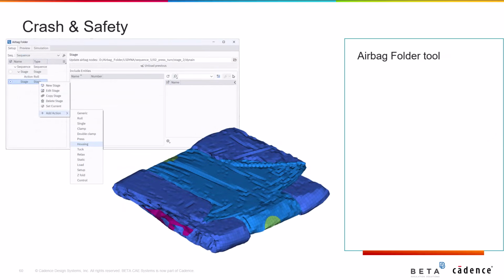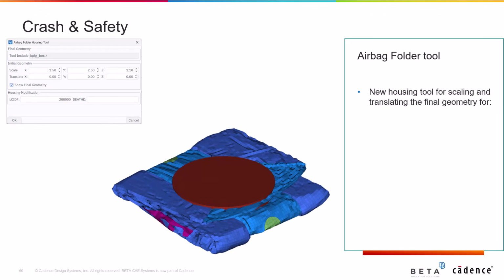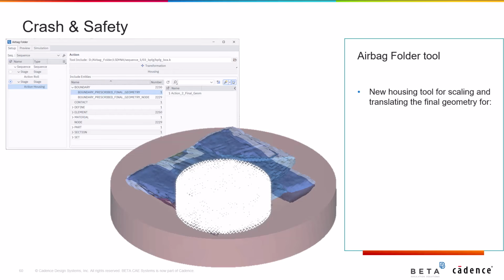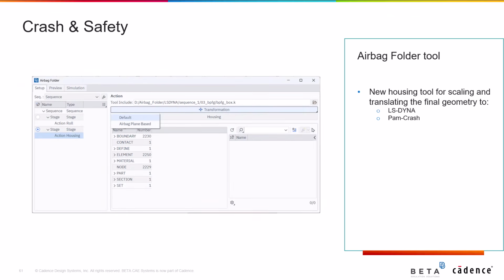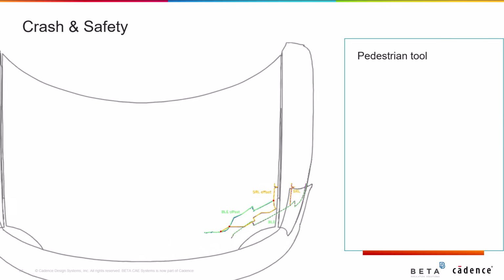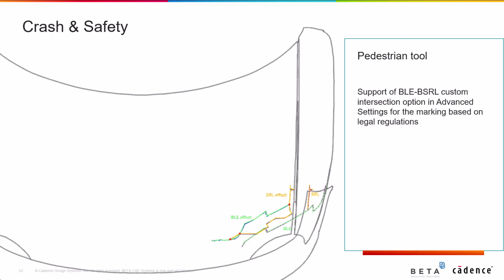Regarding the airbag folder, it now supports a new housing tool for scaling and translating the final geometry to a new initial. The result is the creation of boundary-prescribed final geometry and DIS 3D entities for both LS-DYNA and PAMcrash. Also, when working with more than one tool, it is often needed to transform each in a different way. For this reason, the default transformation can now be applied on a set. Regarding the pedestrian tool, it now supports the BLEBS-RL custom intersection option in the advanced settings for the marking based on legal regulations.